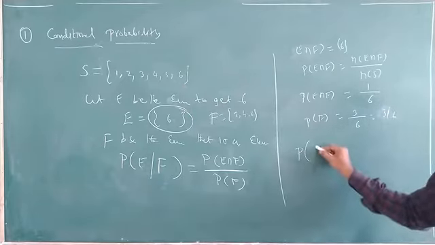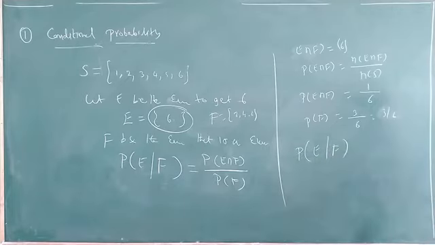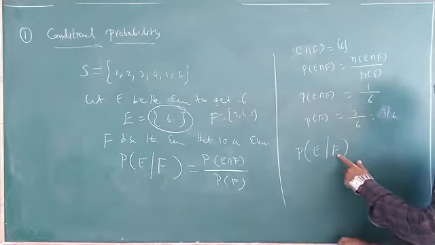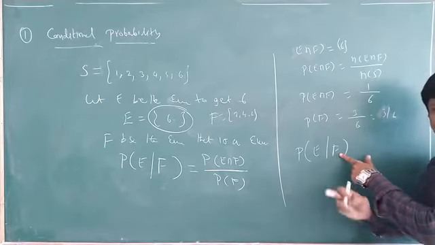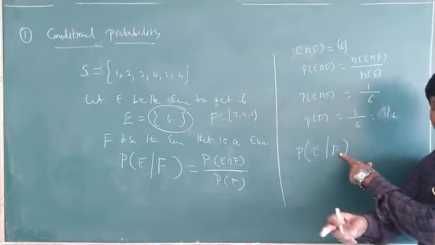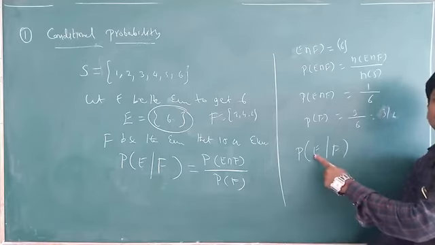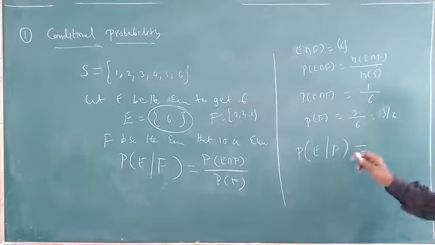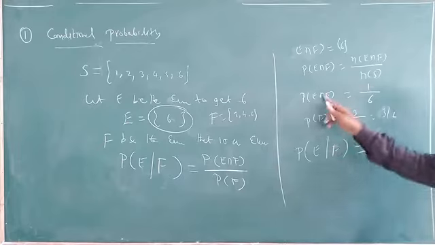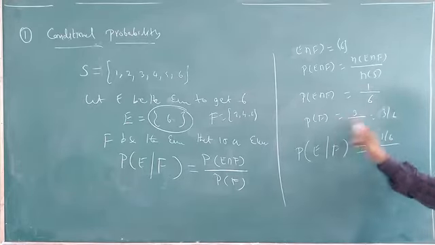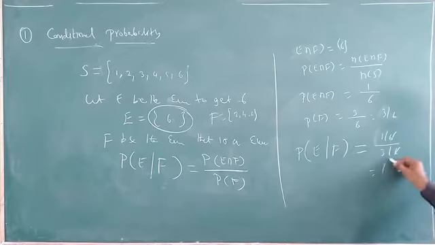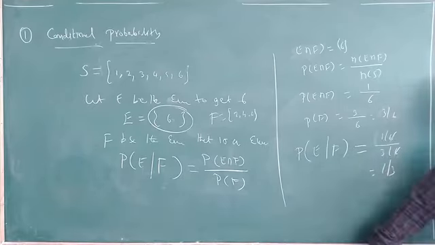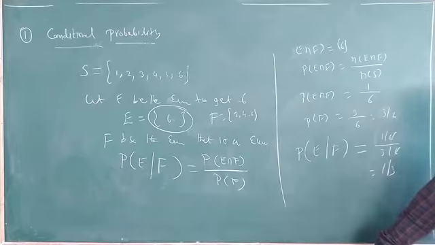Now what do we find? The probability of E given that F. Given that F means one event has already happened. What is that one? After rolling, that is an even number. From that even number, what is the chance of getting 6? What is the probability of this? Probability of E intersection F, which is 1 by 6, by probability of F, which is 3 by 6. 6 gets cancelled. 1 by 3. Did you get this one? So it is about conditional probability.